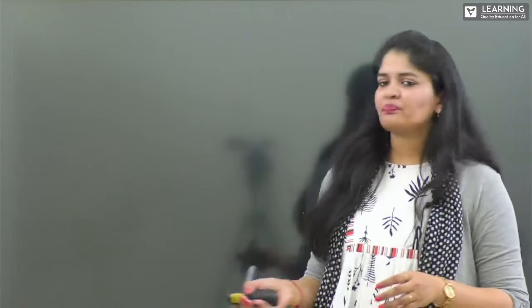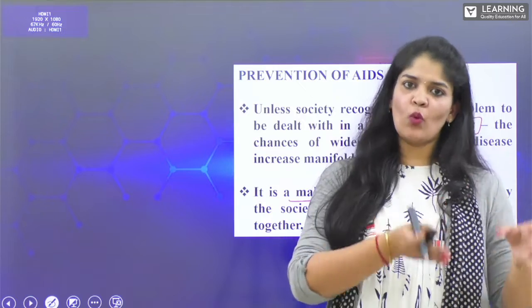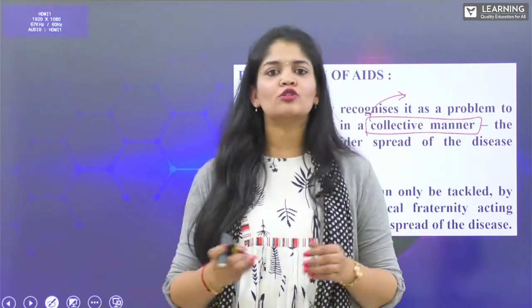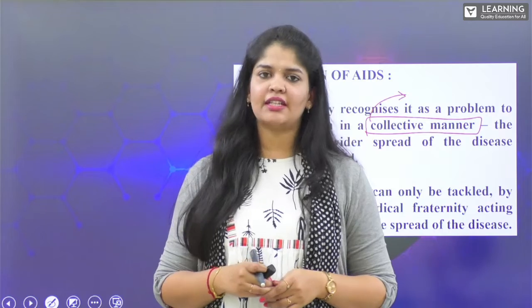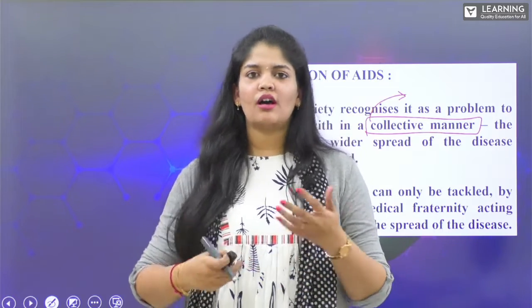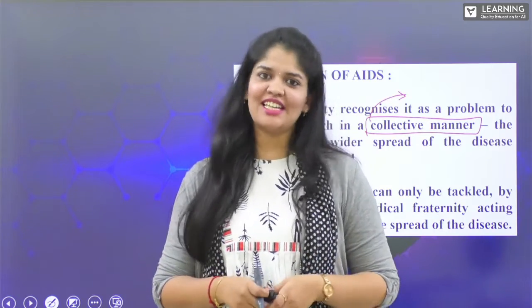So this is where we have to treat patients with sympathy and take care of the infected patients so that the infection does not transmit from one person to another. Also, if the affected person is taken care of by the family and society, then there is no further transmission of HIV.